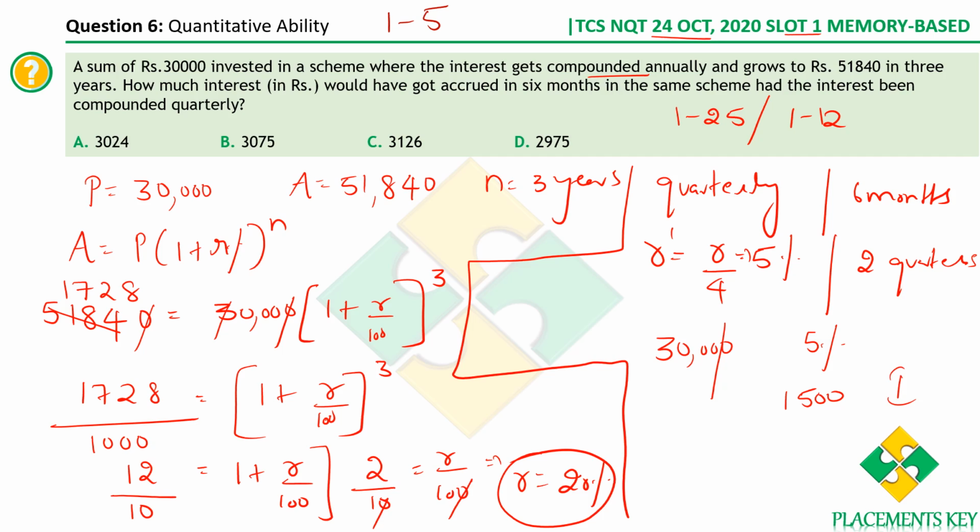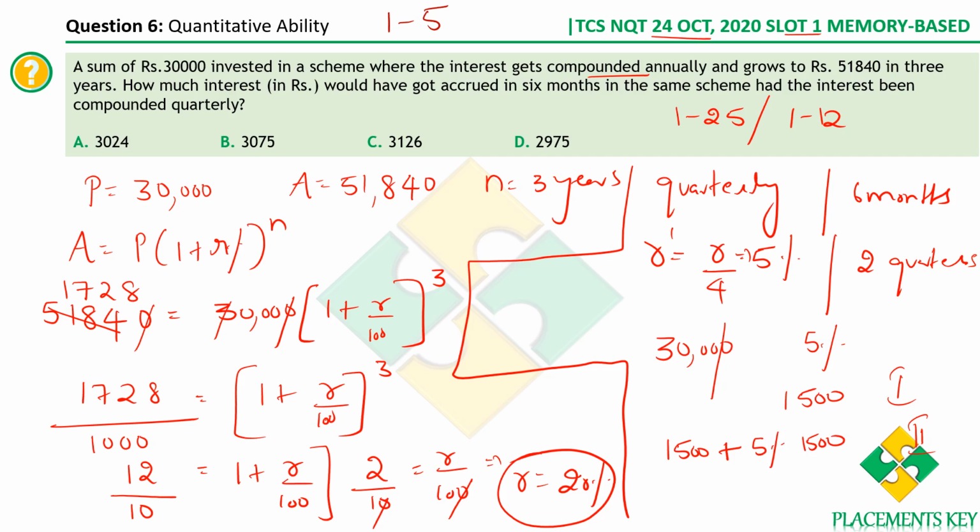Now if it were a simple interest based question, in the second quarter also the interest accrued will be 1,500, third quarter also 1,500, so on and so forth. But since it's a compound interest based question, in the second quarter we take the previous year's interest 1,500 plus interest on previous year's interest, that is 5% on 1,500.